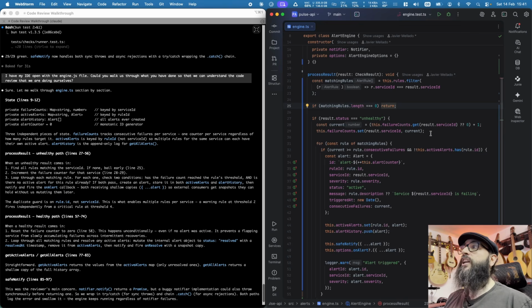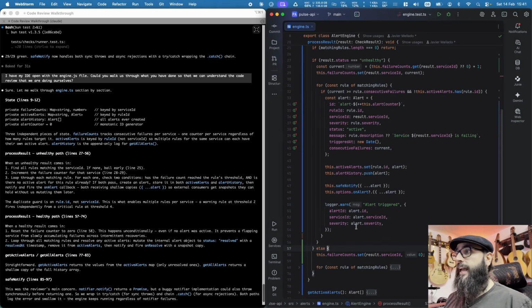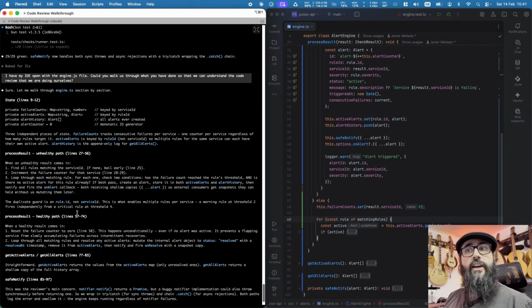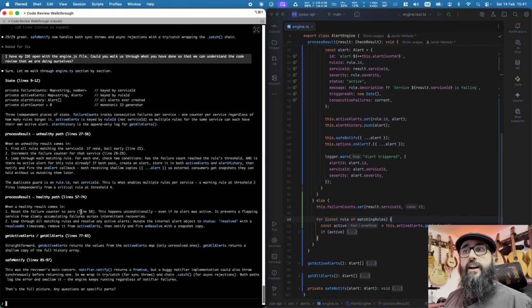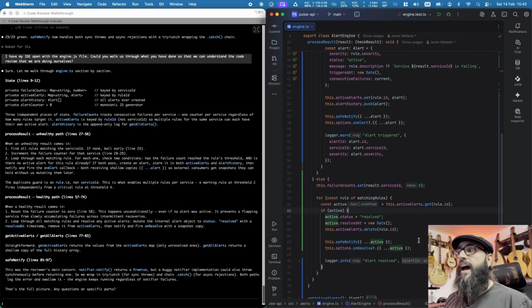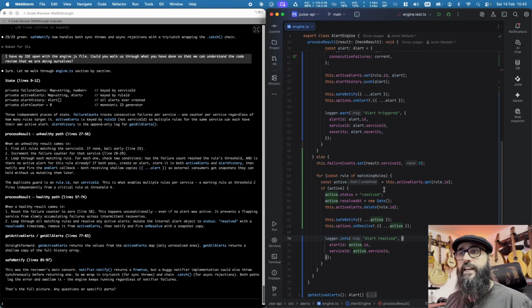Okay, so we are actually here when we are changing the state of the failure counts. Okay, that's fine. And I guess the healthy one at some point might be clearing, because we saw it resets the failure count in line 58. So this is where the failure count resets. We knew that at some point the failure counts were going to be reset, and it is indeed here.